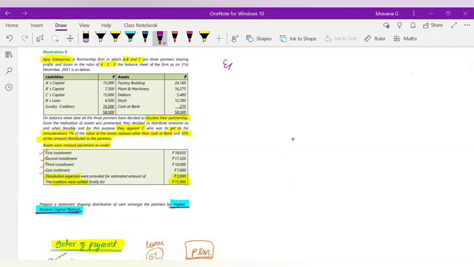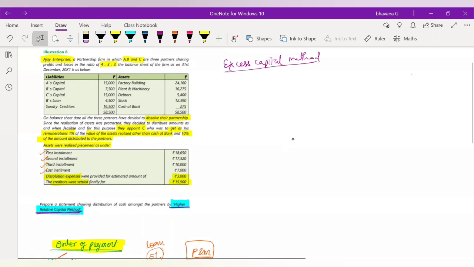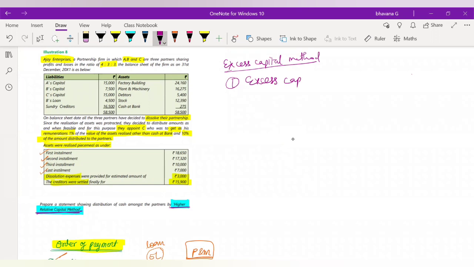In your excess capital method, your first step will be that you find out the excess capital of partners. You have to find out the excess capital of partners. And in the second step, you will distribute the cash to the liabilities. So these are the two steps for the excess capital method. Step number 1, find out the excess capital of partners. In step number 2, distribute the cash.